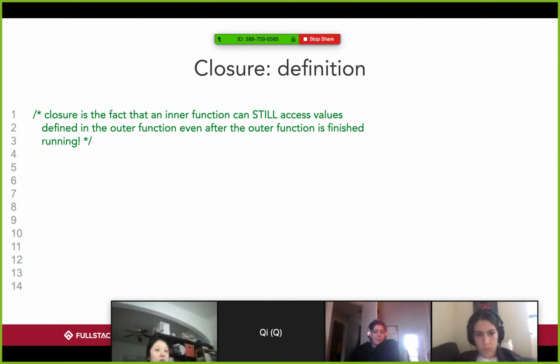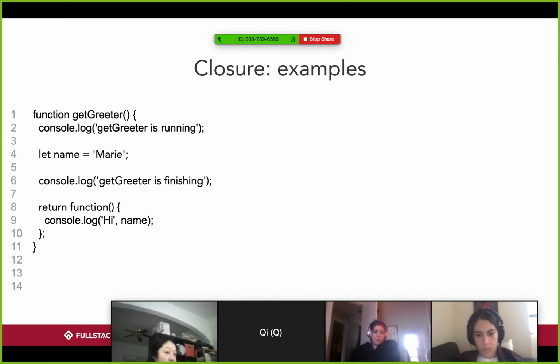Okay, sorry. So we have this function getGreeter. We console.log "getGreeter is running." Let name equal Mary. Console.log "getGreeter is finishing." Return a function, and that function that we're returning console.logs "hi" plus name. Let greeter equal getGreeter invoked.